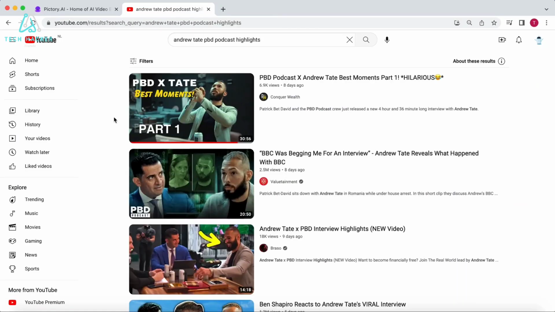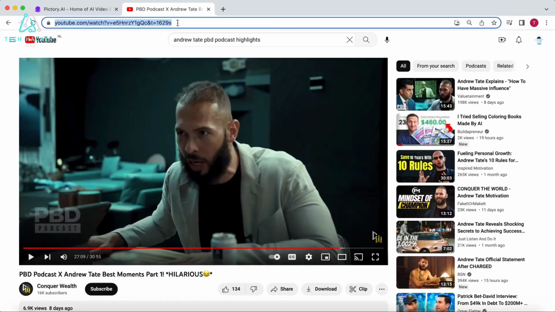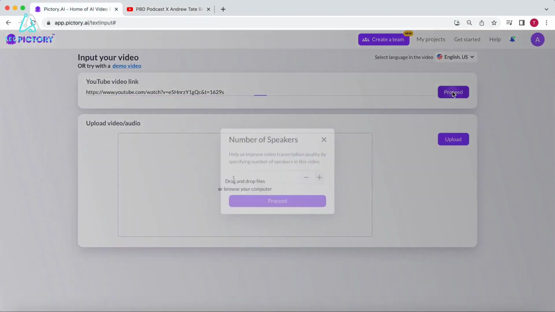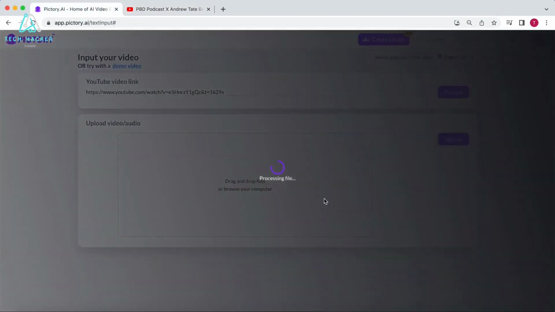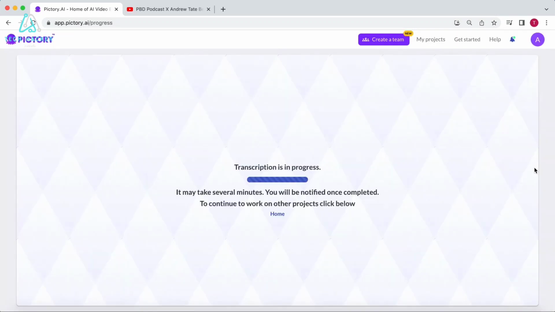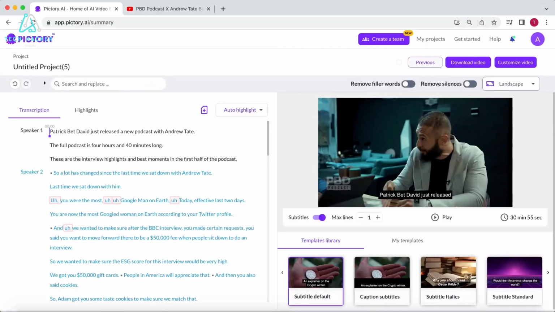Alright, copy and paste the link into Pictory. Select how many speakers are in the video and hit proceed. Pictory will now upload and transcribe the video. As you can see, Pictory has transcribed the whole video. The idea behind this feature is that you can use the transcribed text to edit the video.